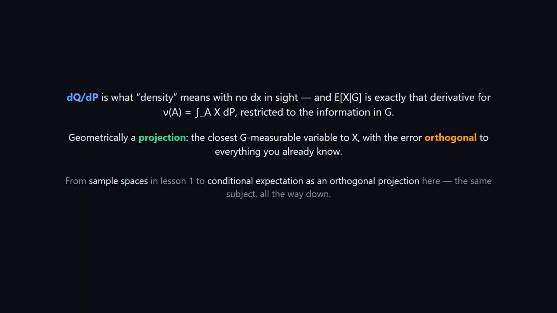That completes the measure-theoretic track, and the roadmap along with it. From sample spaces and counting arguments back in Lesson 1, to conditional expectation as an orthogonal projection here in Lesson 57, the same subject all the way down.